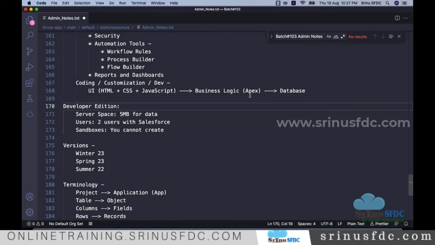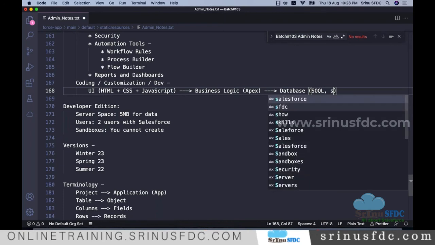Everything we discuss from scratch. I am not expecting any of you to already know Apex or programming basics. I'll start from the very basics. And also the database: we need to write some database commands when we do the development.